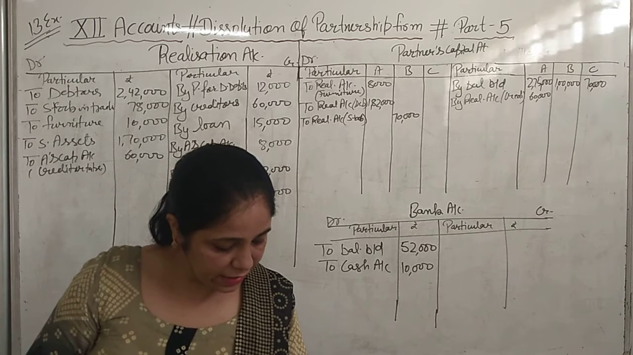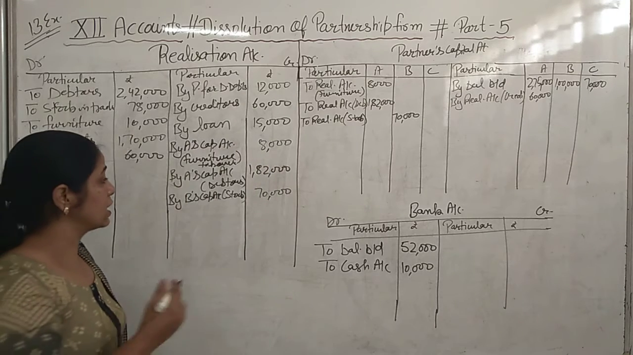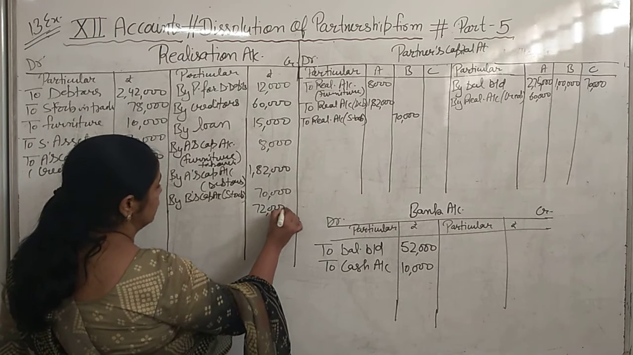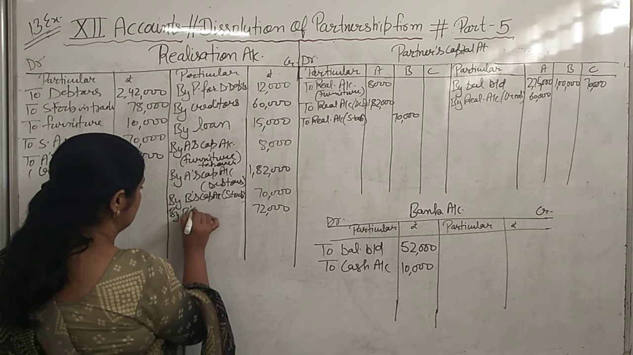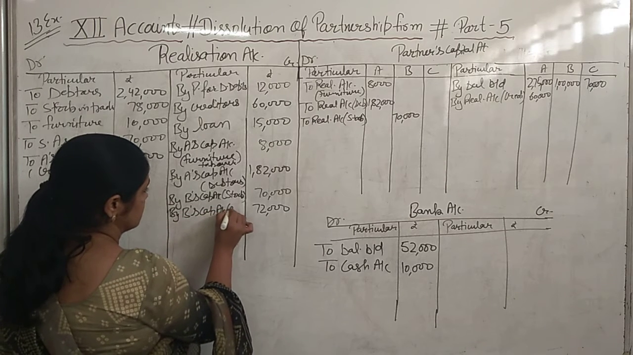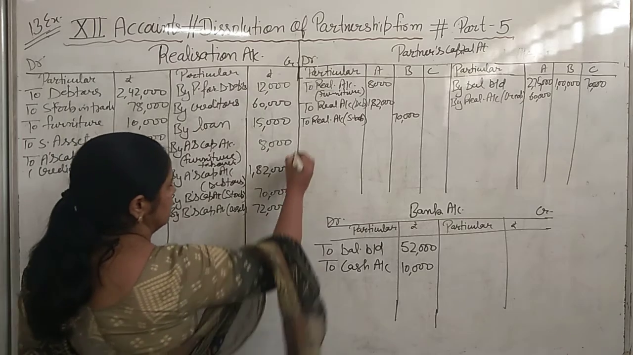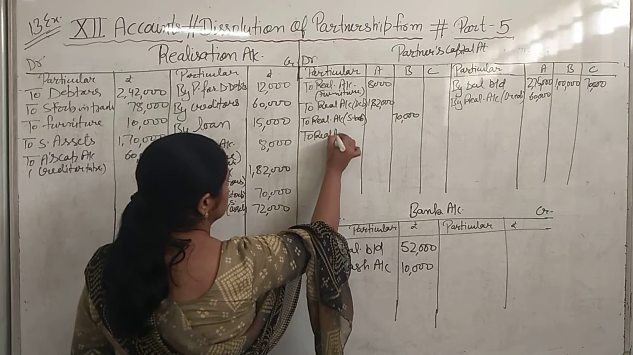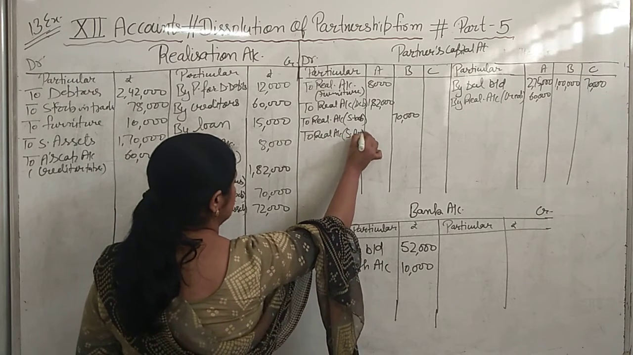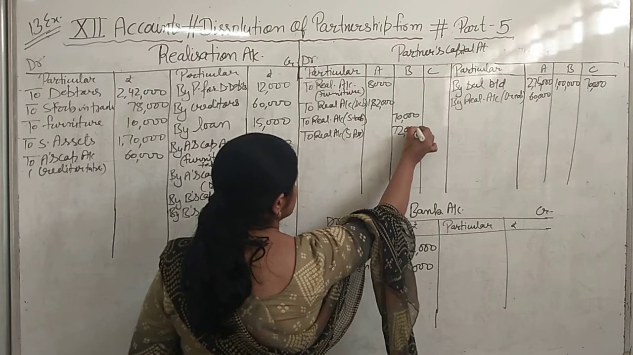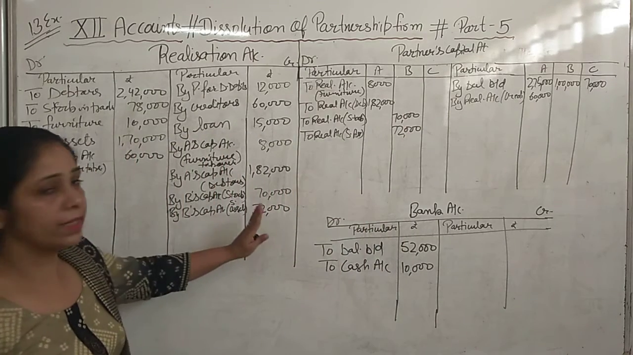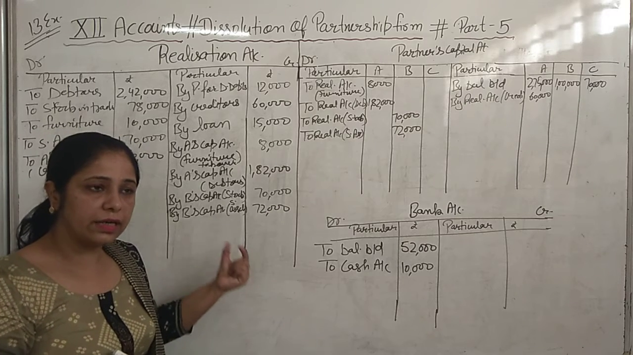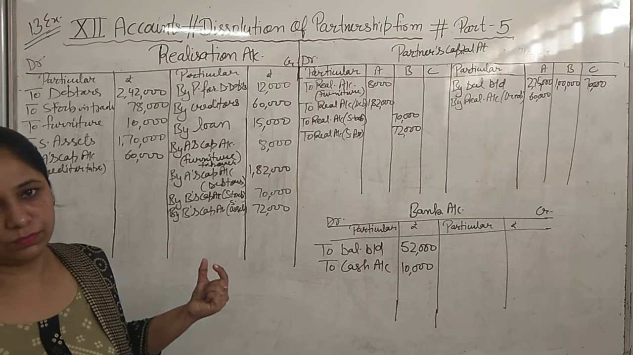And some of the sundry assets at 72,000. He has also taken some assets. At whatever amount he has taken them, at that amount we will write 72,000 by B's capital account, assets. Sundry assets you can write. And to realization account sundry assets. In B column we will write 72,000. He has not taken all the assets. Some assets he has taken at rupees 72,000. Some sundry assets are remaining till now.